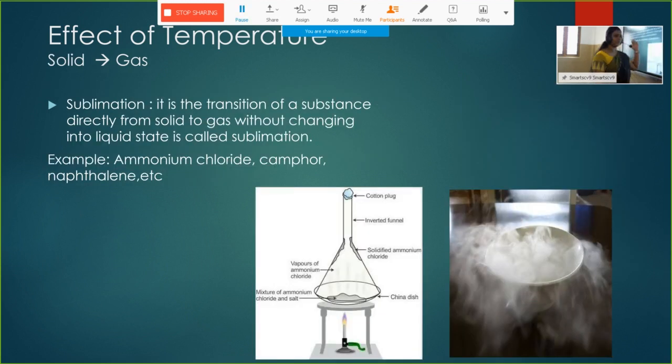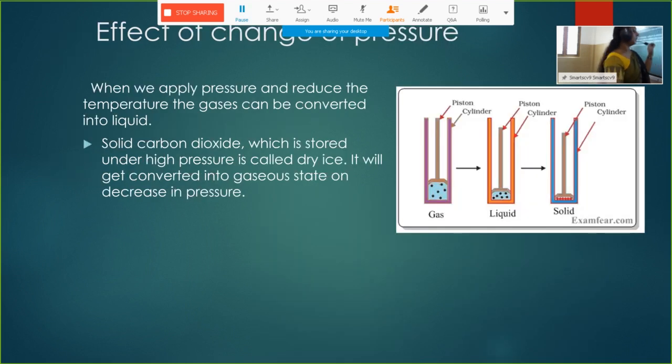Next is solid to gas, that is sublimation: a solid converting into its gaseous state without going through the liquid state is called sublimation, or vice versa. Gas converting into solid without going through the liquid state is also called sublimation. Examples are ammonium chloride, camphor, naphthalene, etc.